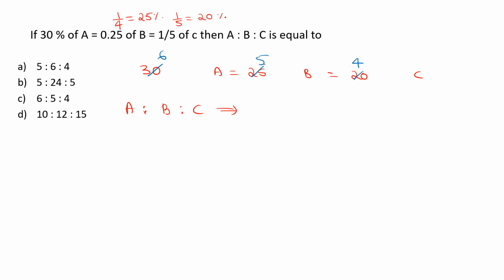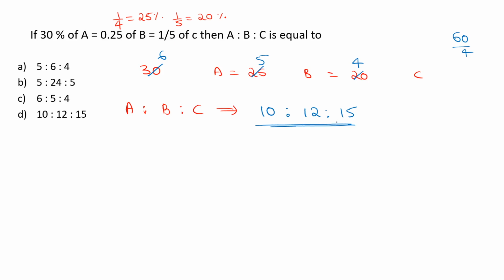When 6A is equal to 5B is equal to 4C, just take a common multiple of 6, 5 and 4. We can take 60 from here. Then the A value would be 60 divided by 6, which is 10. When you divide 60 by 5, it is going to be 12. And when you divide 60 by 4, that is 15. So the ratio of A is to B is to C is going to be 10 is to 12 is to 15.